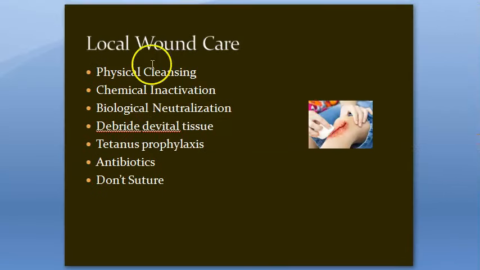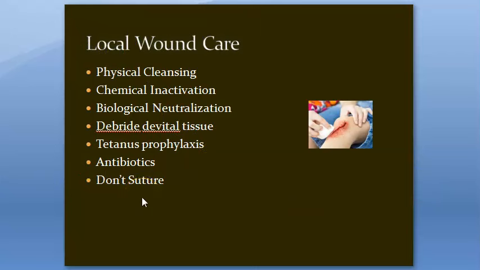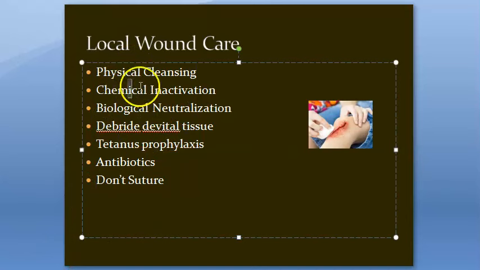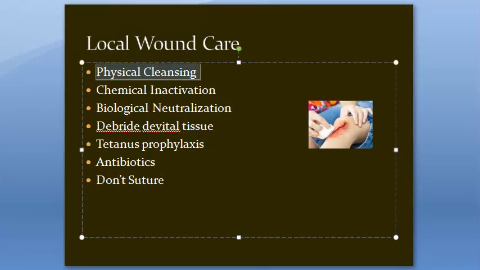Now let us go to what happens. Now a bite has happened. Now what exactly has to be done, right? Local wound care. So physical cleaning has to be done. Chemical inactivation, neutralization biologically, then tetanus prophylaxis, antibiotics, etc. So basically the wound has to be washed thoroughly with soap and water. And it should be irrigated by catheters, okay? Soap, water, irrigation can be done.